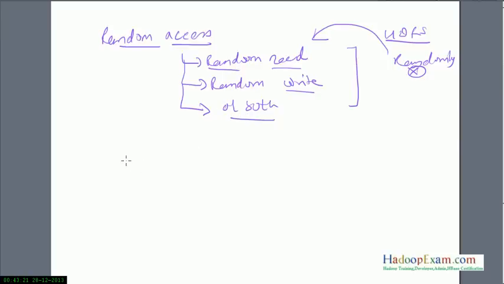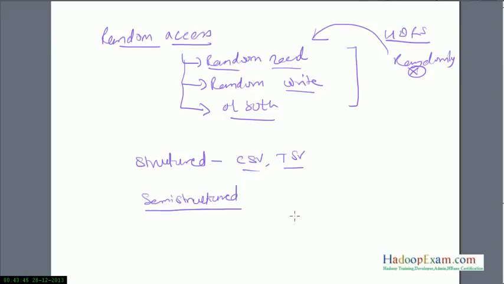HBase is able to store structured data. Structured means CSV, comma separated files, tab separated files. These are examples where you are going to store structured data. Similarly, for semi-structured data, which is where HBase is mostly used, frankly speaking.